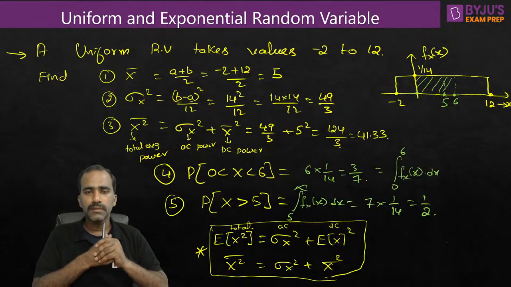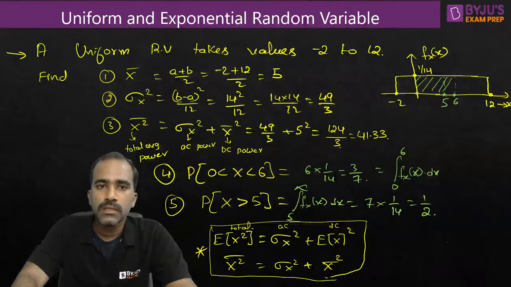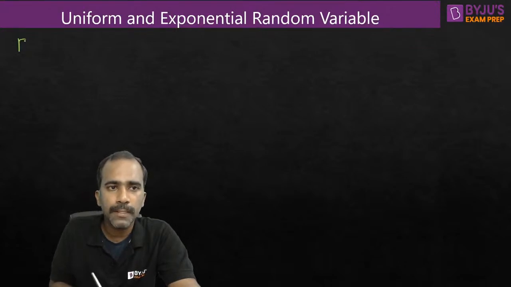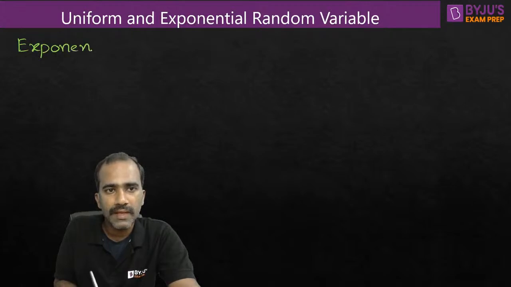Shall we move to the next one? We'll talk about the next random variable, which is the exponential random variable, or exponential distribution, you can call it.